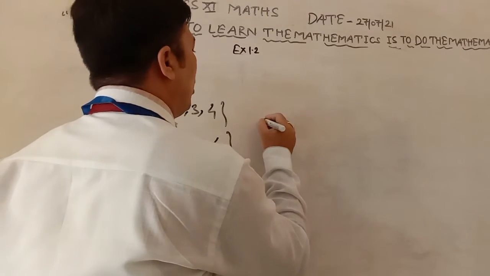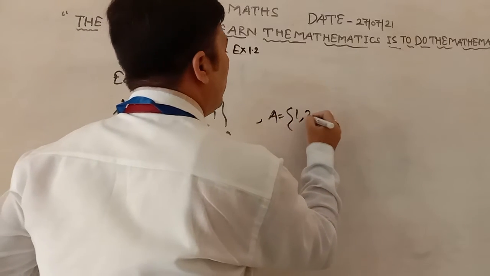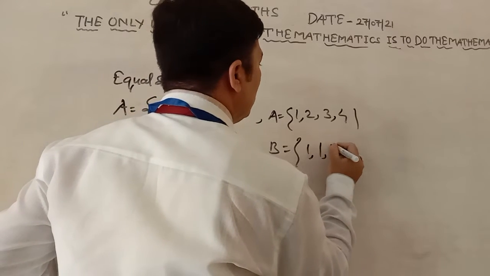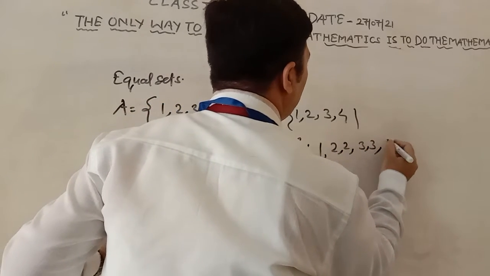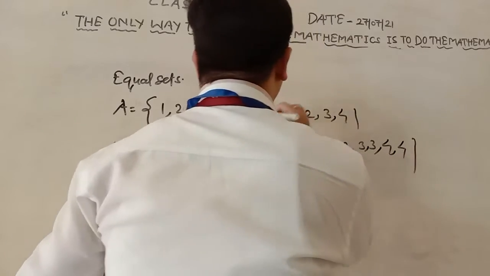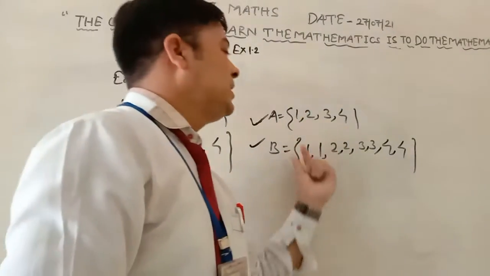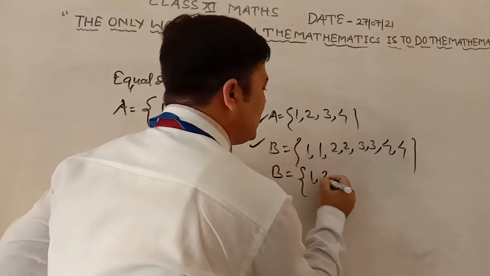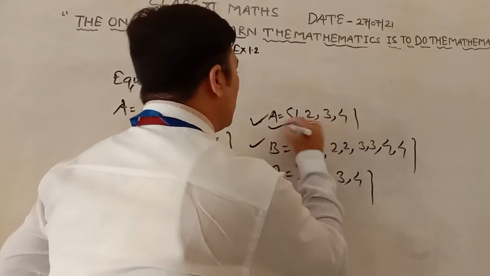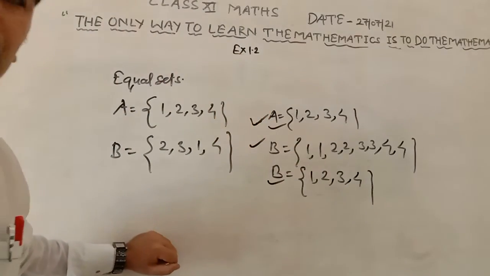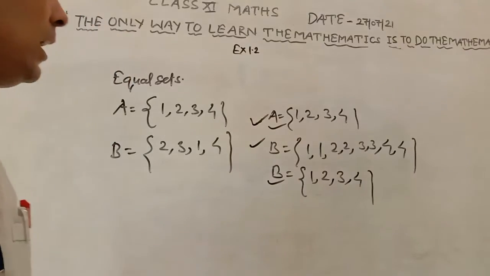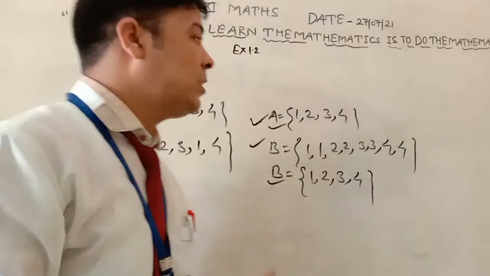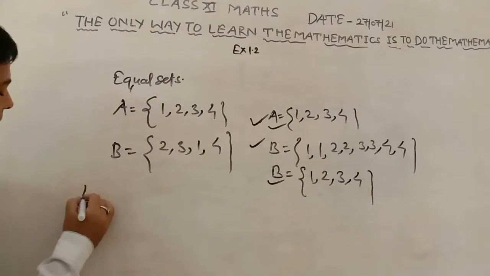If A is equal to 1, 2, 3, 4 and B is equal to 1, 1, 2, 2, 3, 3, 4, 4, this is also an equal set because elements are not repeated in a set. If you write B again as a set, it becomes 1, 2, 3, 4. This is also an equal set. It means every element of A belongs to B, so it is an equal set. Now we move on to the next segment.